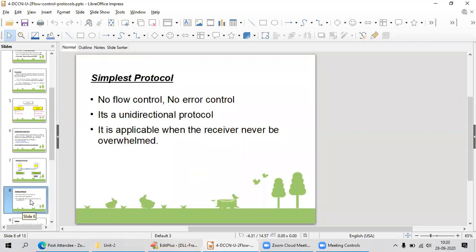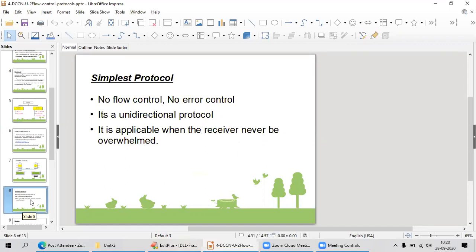That means both machines have the same capability. So in this protocol, I'm not bothering about the machines or the overwhelming problem. Whenever I get a request, I will transfer the data to the receiver end. And the receiver can receive any number of frames, however much data it is, in a short span of time, and it has short processing time.